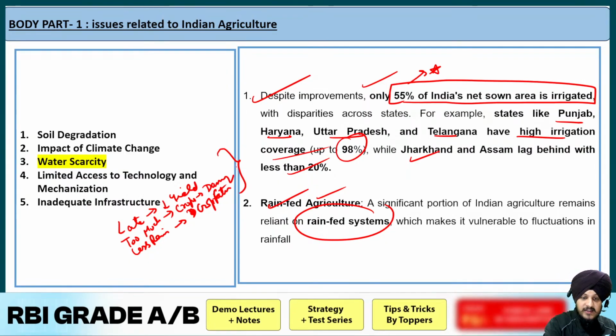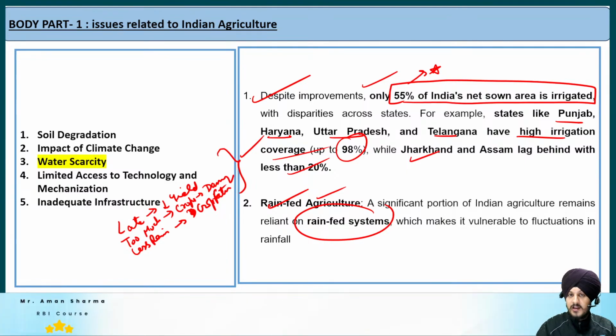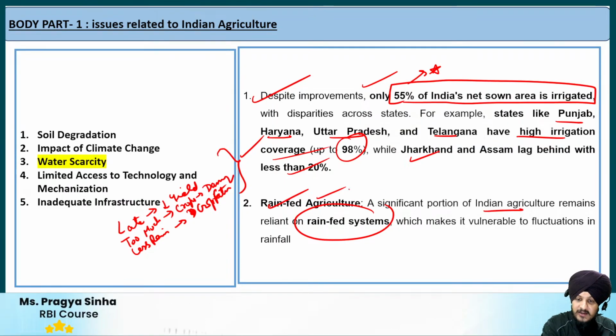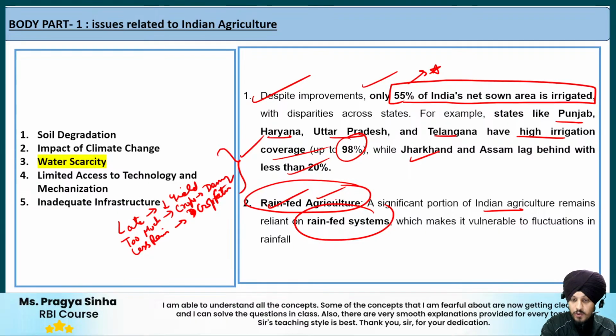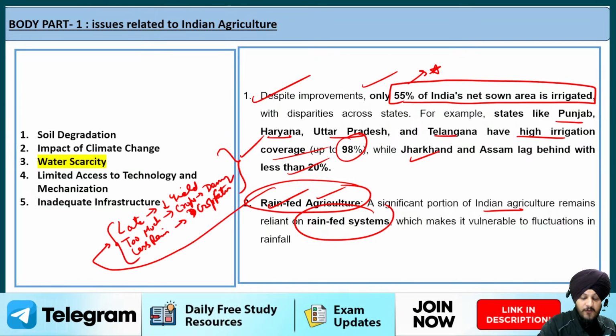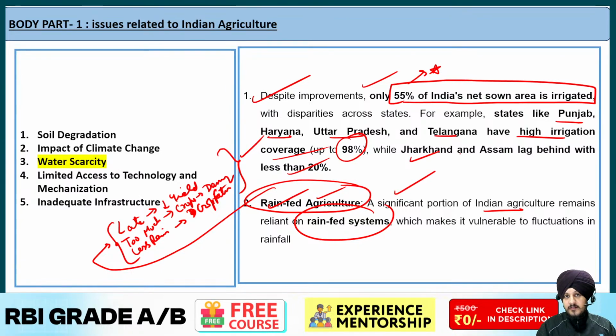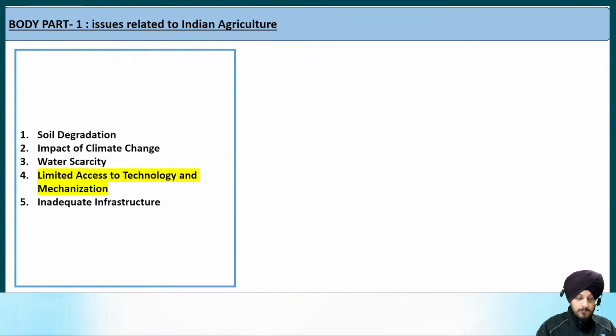So that is why I said agriculture is very much sensitive to such factors, like soil, like air, like rain. A significant portion of Indian agriculture comes under rain-fed agriculture, so you can see how sensitive it is to these factors. So what we need to do is move towards advancing better irrigation facilities in such regions. Now let us move on to the next point.